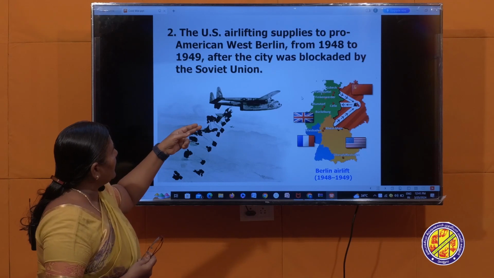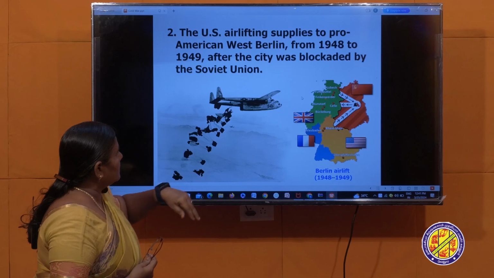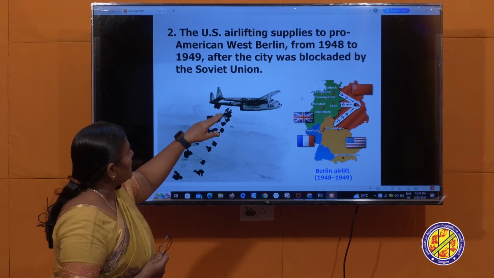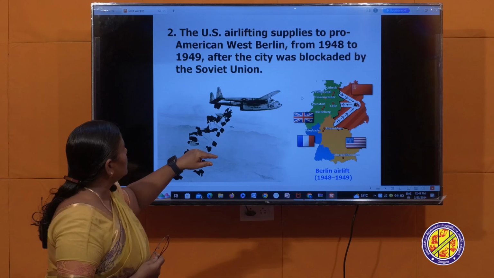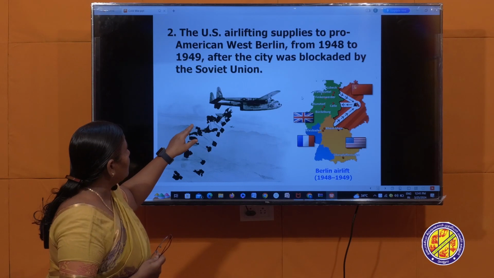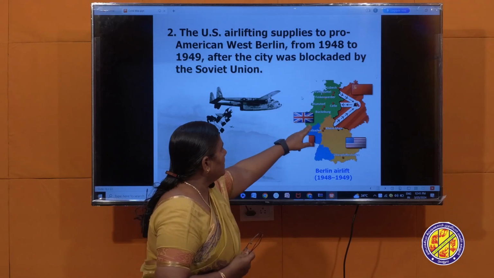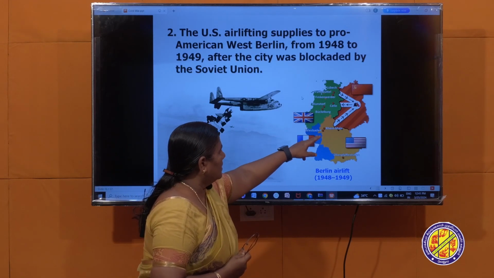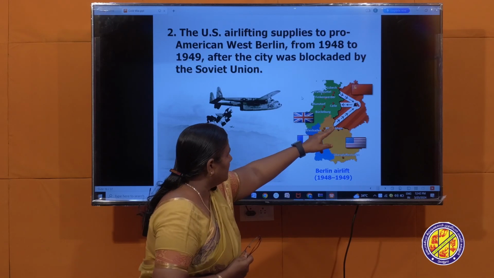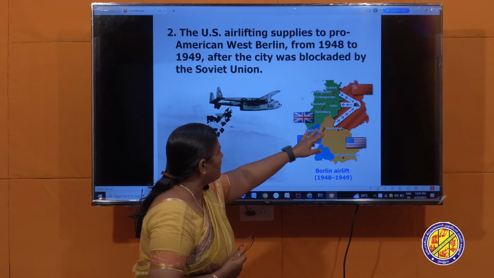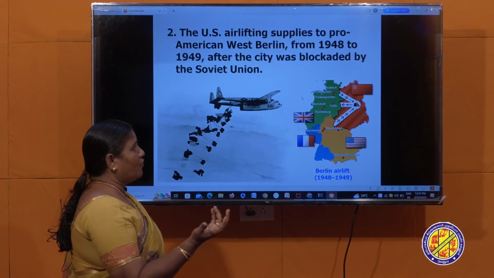The US airlifted supplies, as already said from the economic point of view. Airlifting supplies to pro-American West Berlin from 1948 to 1949, after the city was blockaded by the Soviet Union. See, these were the Western European countries. These countries were blocked by the Russians, so they could not send the food materials.